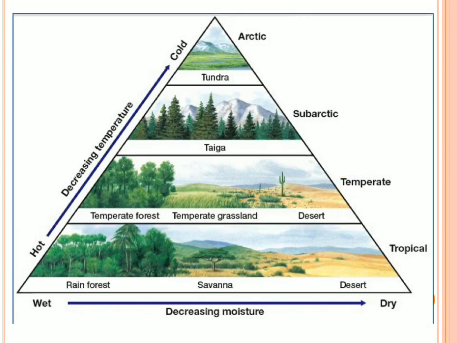Next, the same thing in a pictorial, better format, I wanted to represent. That is how a desert, then savanna and rainforest are represented. Temperate grasslands are in the temperate regions. Some of the cold deserts are also formed in the temperate latitudes. Subarctic regions have the taiga forest, where you find a lot of vegetation and also snowy peaks. But in the Arctic and tundra vegetation, you will have very small grasses on the land, as well as snow-peaked mountains.